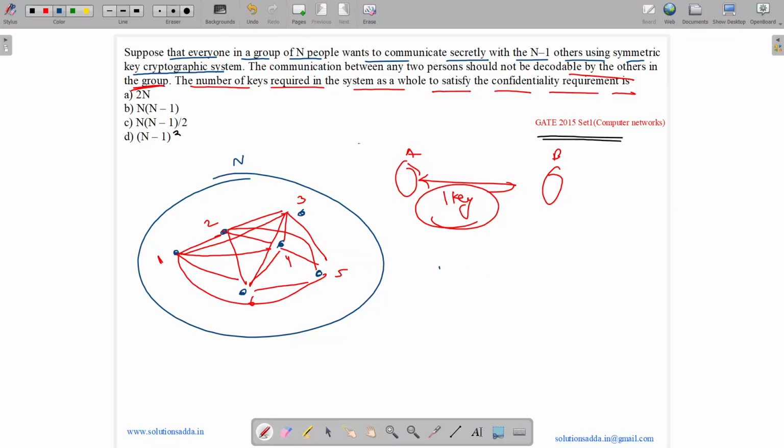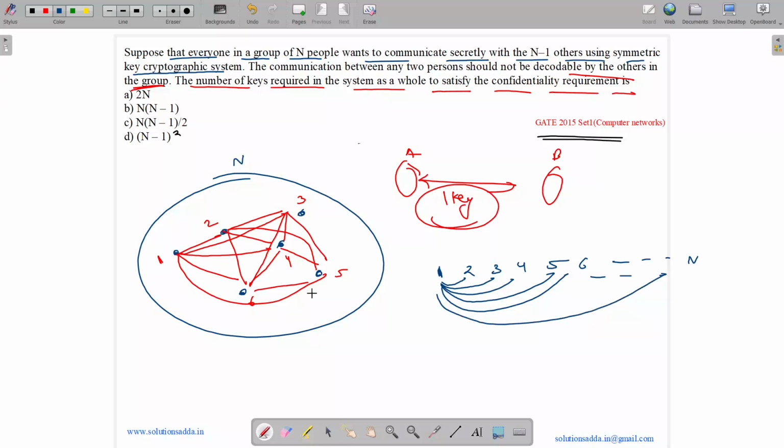So suppose we have n people: 1, 2, 3, 4, 5, 6 up till n. For each connection we will need one key. So 1 with 2 will need one key, with 3 another key, with 4 another key, with 5, with 6, up till n. So the number of keys required by person 1 will be n-1. Now the second person needs to communicate with 1, but it already has this key, so it just needs keys for 3, 4, 5 and so on up till n.